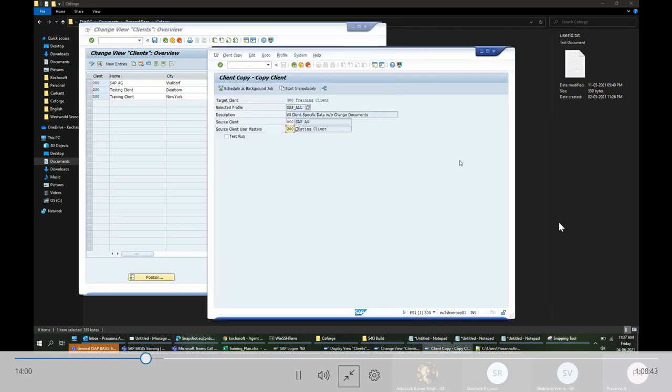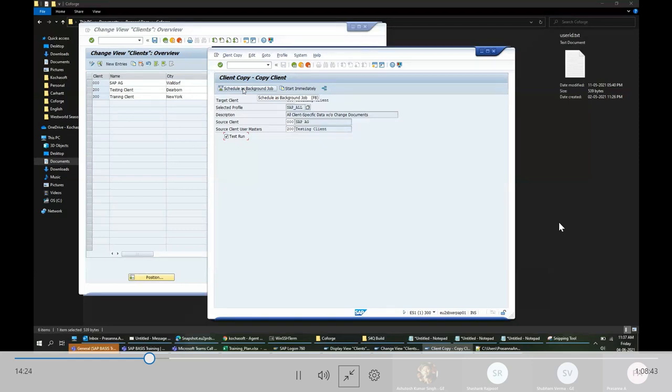So what I can do is, in this new client, I can create the users manually, or I can just bring all the users data also from this 200 client or any other client. I can choose it, test run. And when I schedule it, when I start immediately, it will start copying the content from the other client to this new client.